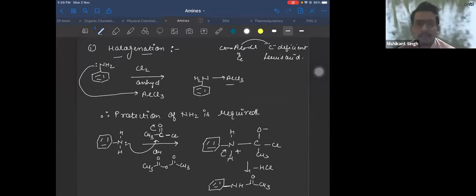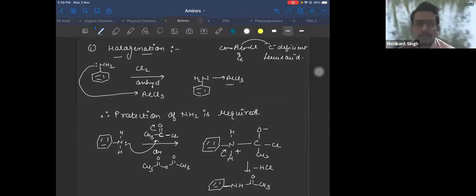So what you'll do, you have NHCOCH3. Now you can directly do the bromination or halogenation, whatever you want. Now you add bromine in FeBr3 or AlBr3, you can take any catalyst.